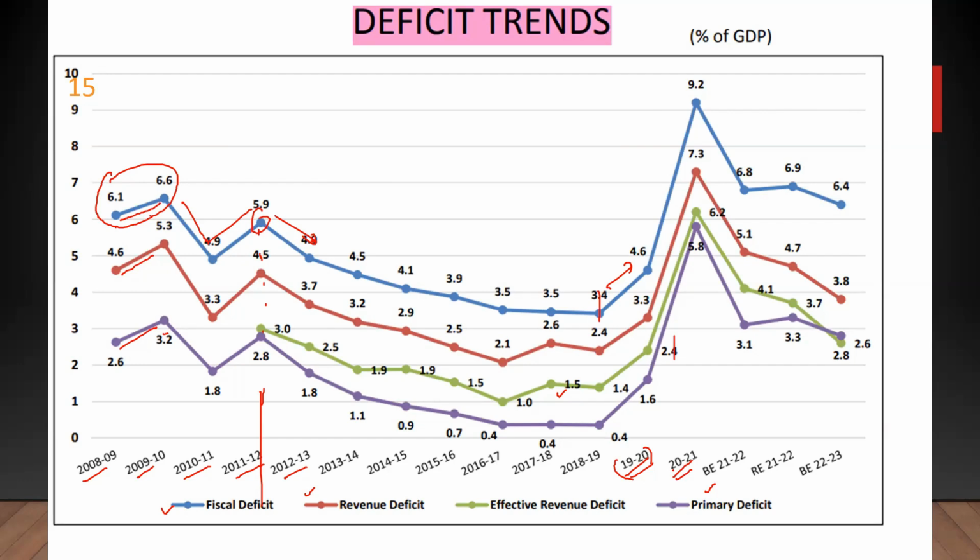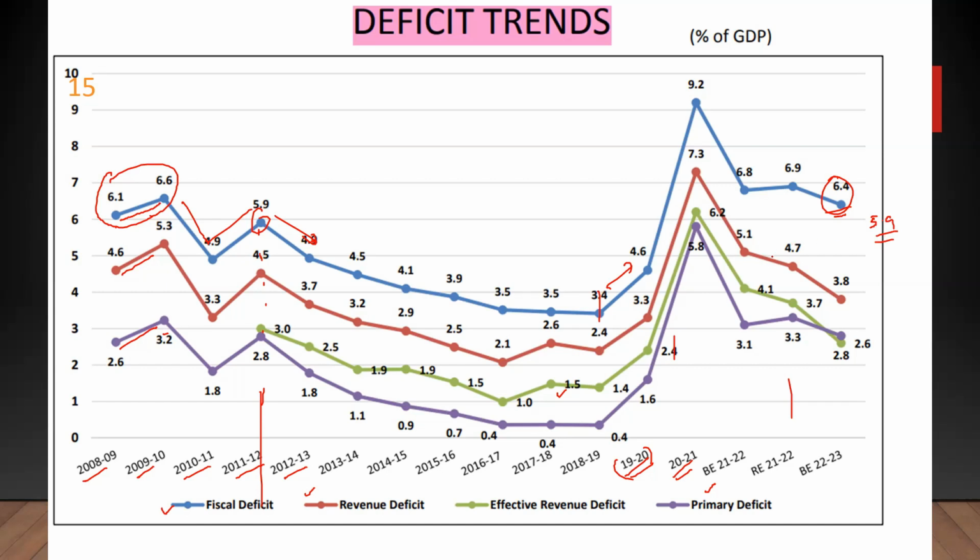Then after COVID, it started moderating, and for 2022-23 they estimated it to be something like 6.4. For the present year, they have estimated it to be something like 5.9%. That's it. That is the trend regarding the fiscal deficit.